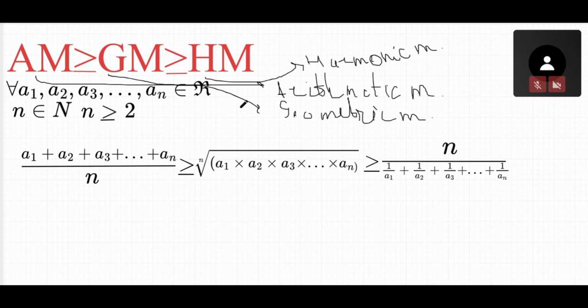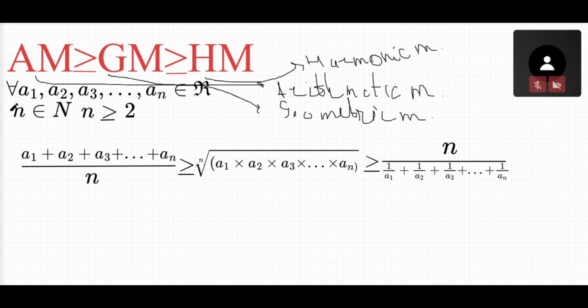Okay, it is good. It is called the AM-GM-HM inequality, or some people call it Cauchy inequality. But I think saying AM-GM-HM is more correct than saying Cauchy inequality. Let's look at what this theorem, this inequality, tells about itself.